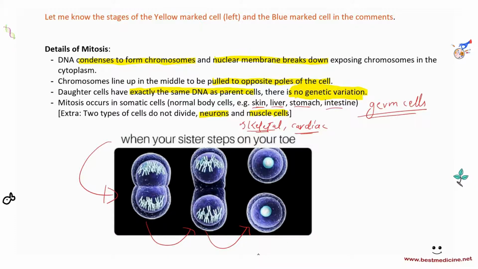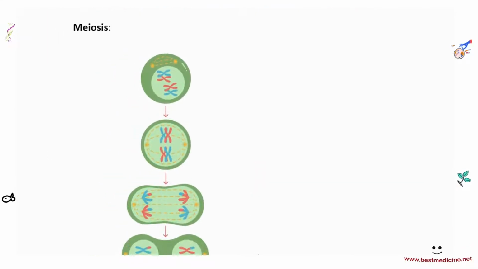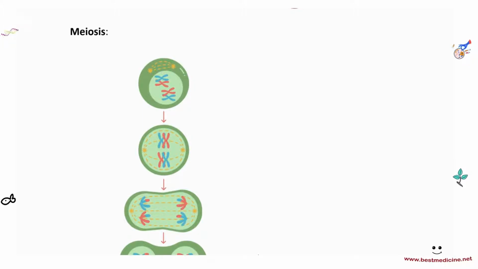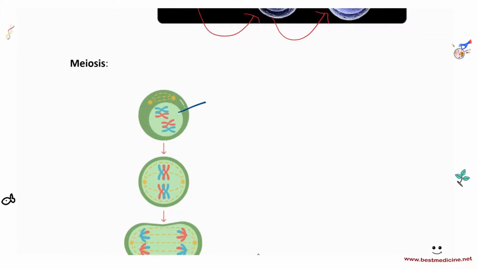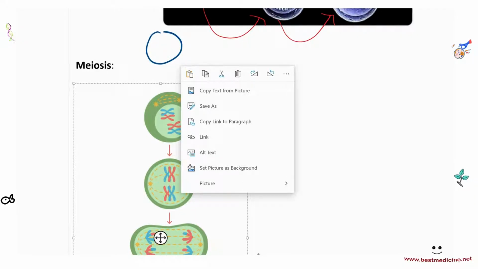And next up we have meiosis. So meiosis, we've already looked at the overview. Meiosis is the cell division in which we produce haploid gametes from diploid germ cells. So we'll have a germ cell, for example, this is a germ cell. Now before this there would be a germ cell in stage 1. Let's talk about a human germ cell in stage 1.